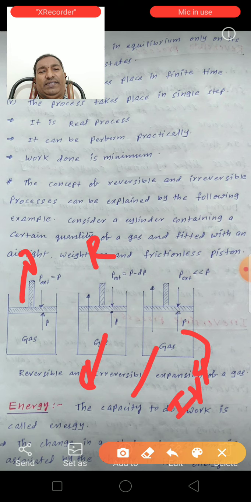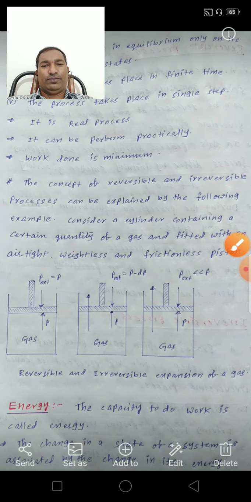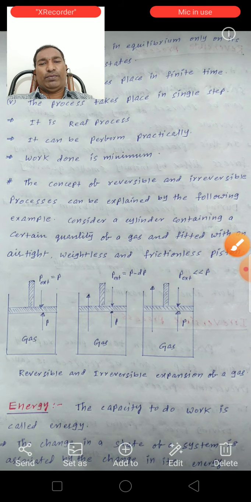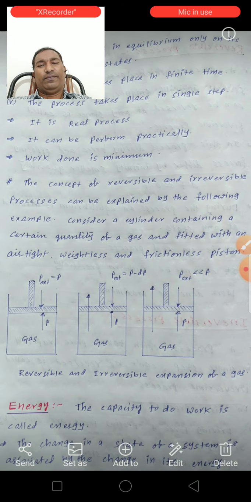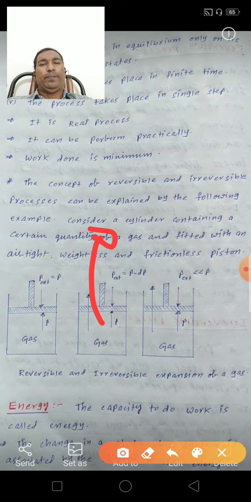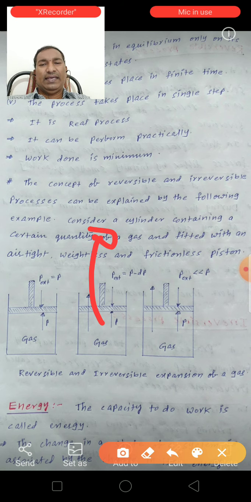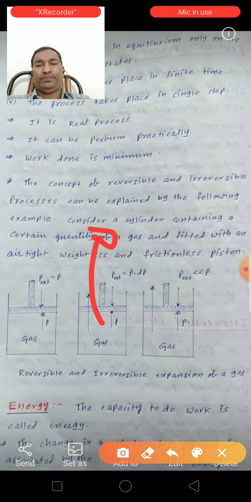So this is the reversible and irreversible process. In an irreversible process we can't get the maximum work; only in a reversible process do we get the maximum work, because the changes are infinitesimally small.